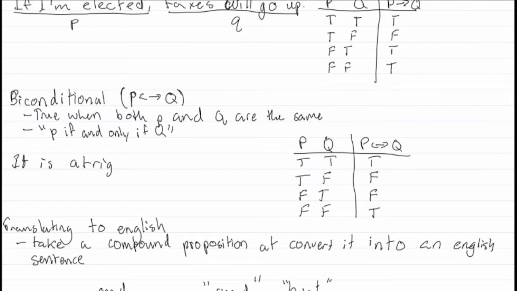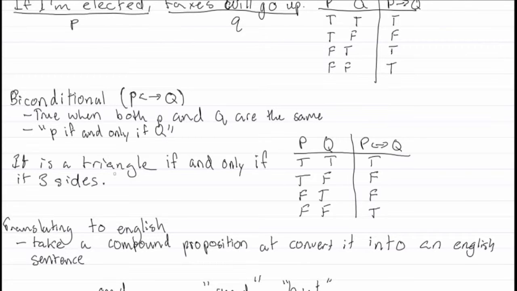If, and only if, because remember, they both have to be the same, it has three sides. So that means, as you can see here, both these statements are true.